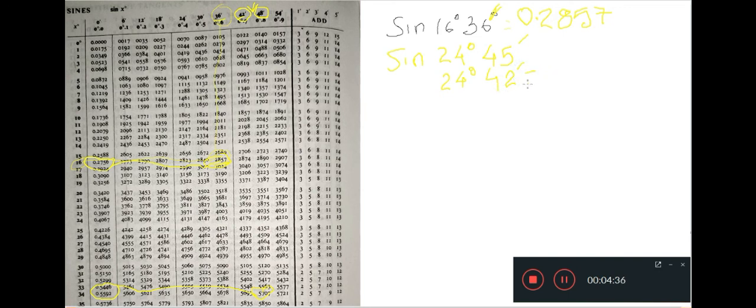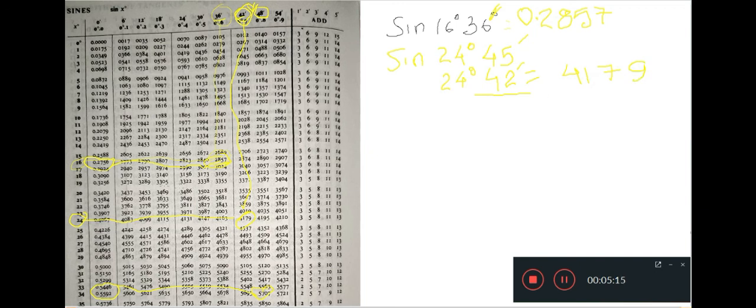So let us find the value of this, because 45 is not there, I am finding 42. Let's see where 24 degree is here, and here 42 minutes. Now from here I'll go straight down, and from the left 24 degree I'll go to the right side. The number is 4179. So let me write down 4179. But again, you know that I have to give a decimal.